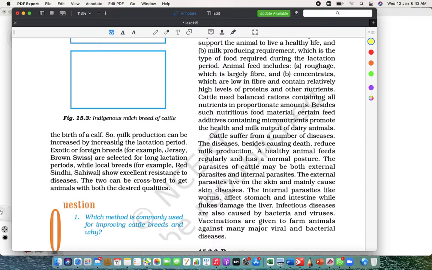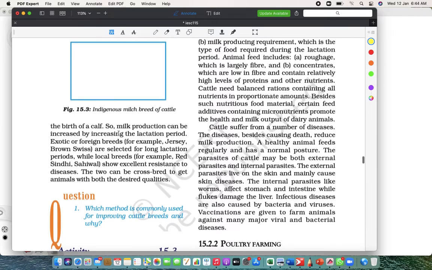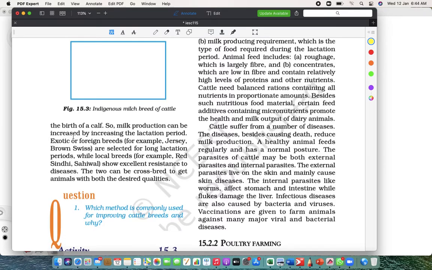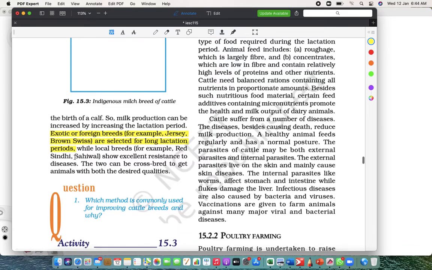So milk production can be increased by increasing the lactation period. Common sense, if we increase the lactation period, the milk is going to increase. Now for that, there are certain types of cows selected for a long lactation period. For example, Jersey and brown Swiss. These are the foreign breeds.